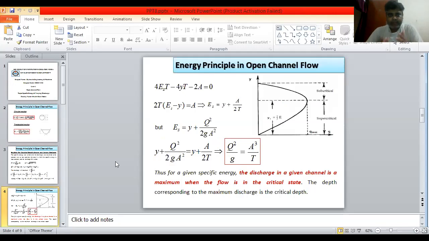Now finally, 2 Es T minus 2 yT minus A is equal to 0. Yes, 2T (Es minus y) is equal to A. That is, Es is equal to y plus A by 2T.